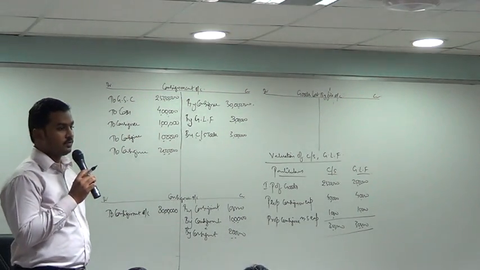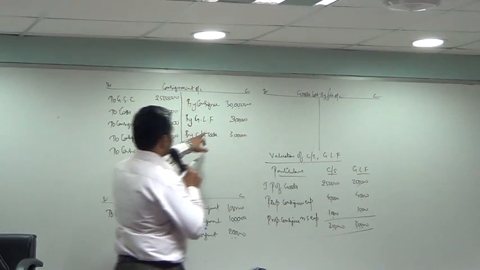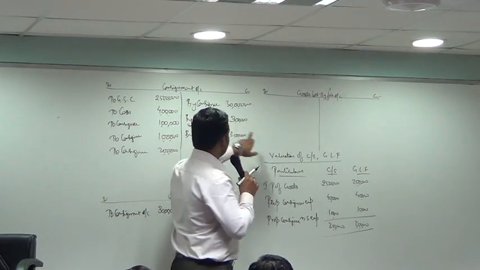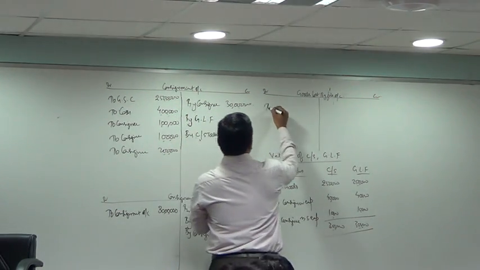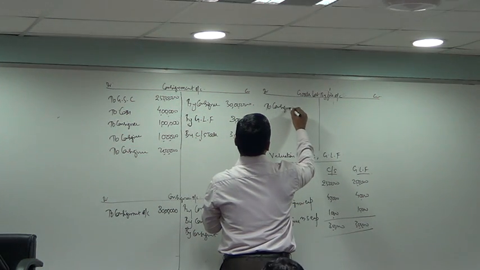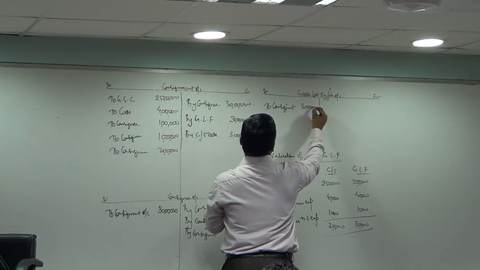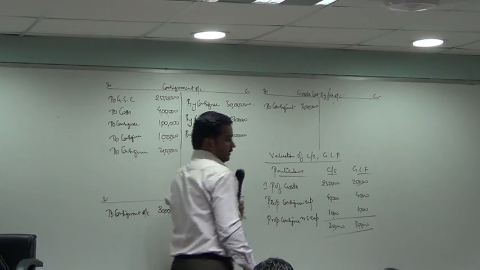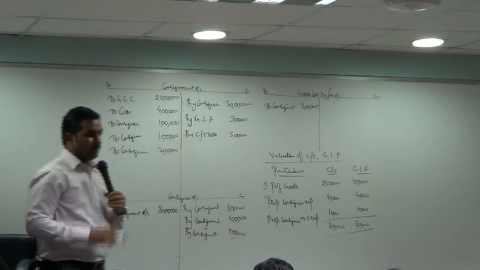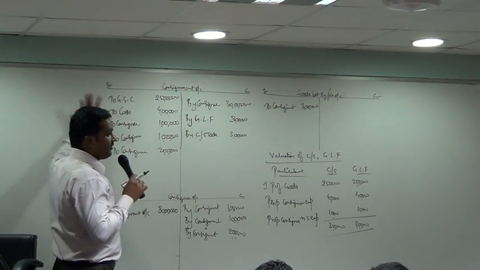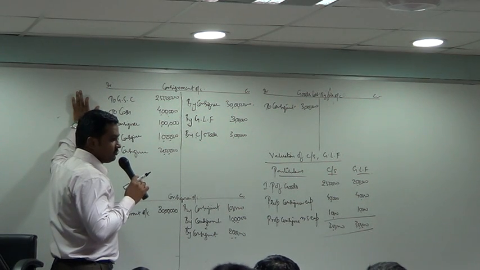Ready everyone? Now I think I forgot to give the posting here, goods lost by fire, 3 lakh. Now mark in this debit side which account has some loading in it.